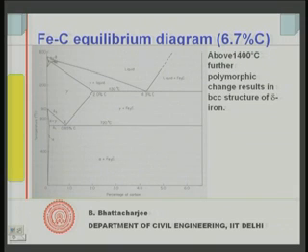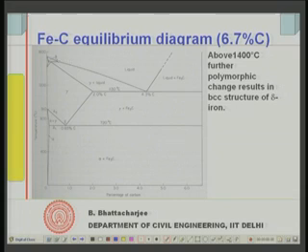Above 1400 degrees centigrade, a further polymorphic change takes place and you can see here there is something called delta. This further polymorphic change results in the structure of delta iron.